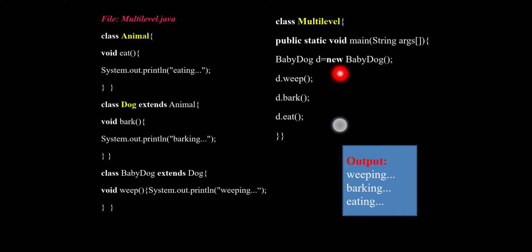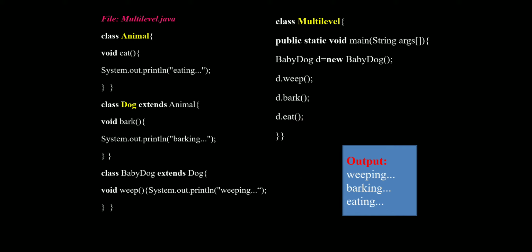From that d object we call all the methods declared in all the classes. First, d.weep, from the d object we call the weep method, then the bark method, then the eat method.